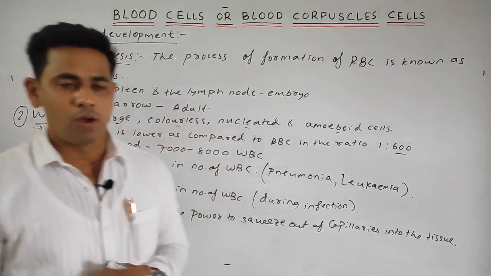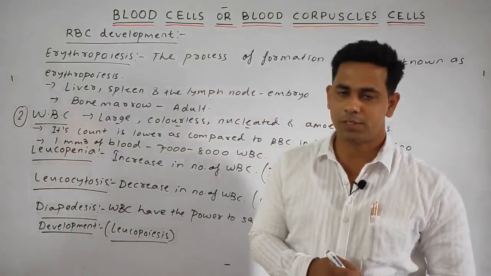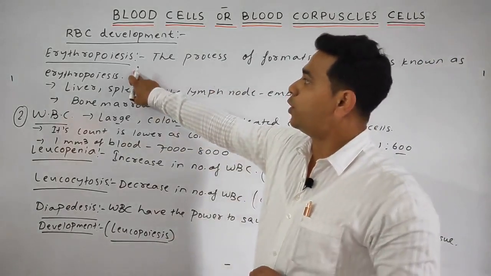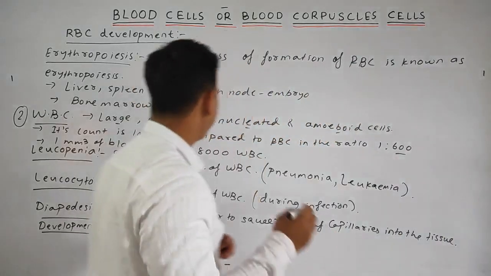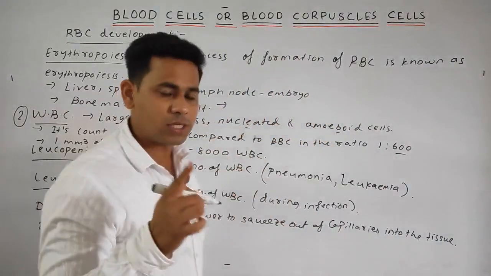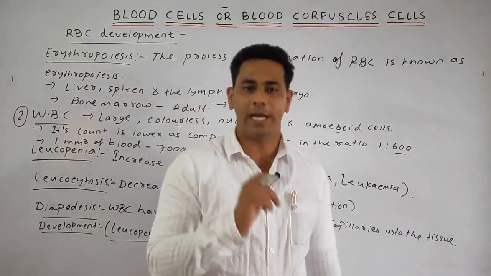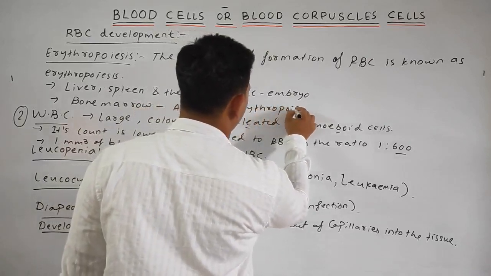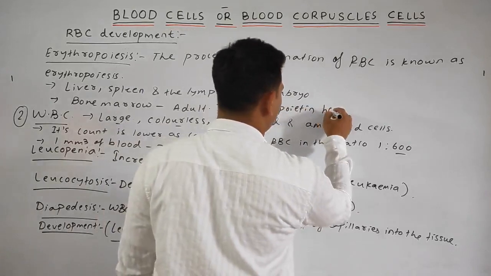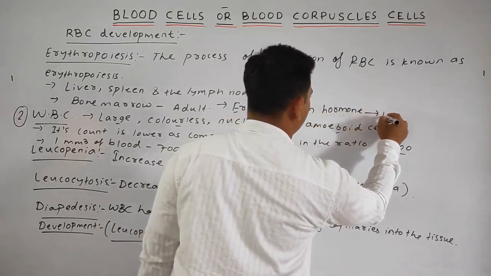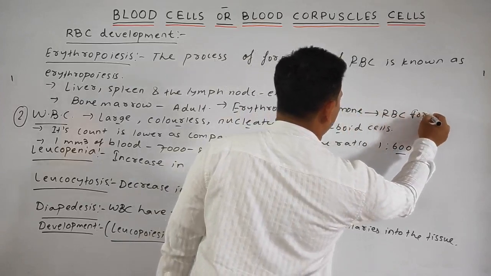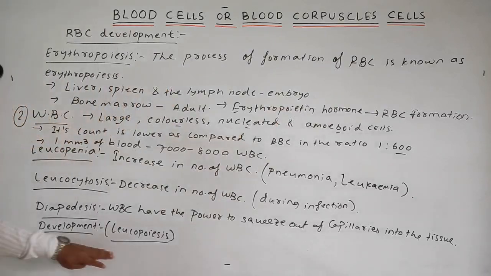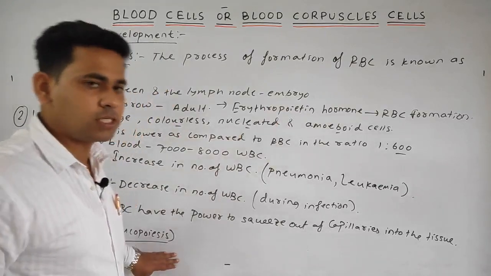Similarly, what is the development procedure in the case of the WBC? That is your leukopoiesis. One more point I have left, students. The erythropoietin hormone helps in the formation of the RBC. Please add here the hormone which is responsible for the formation of RBC; your answer will be erythropoietin. The erythropoietin hormone helps in the RBC formation.